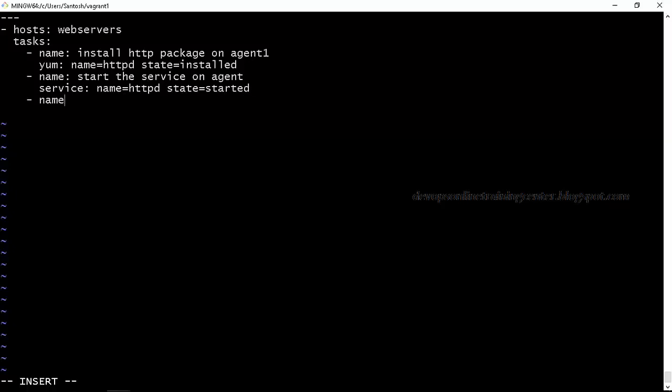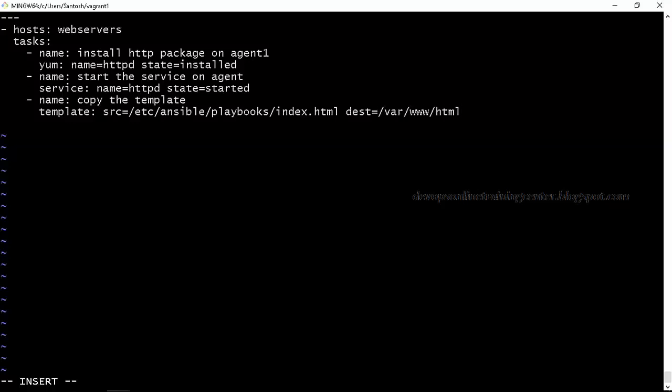Then name, we want to copy the template. Let us say copy the template. Here the module name is template. Source is, let us say, etc Ansible playbooks index.html. Right, then destination is equal to, let's say, var www html index.html. Right. So this is the playbook.